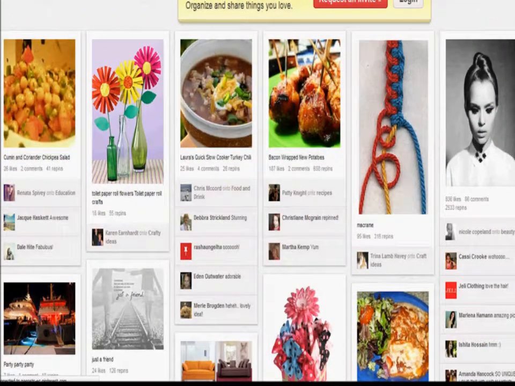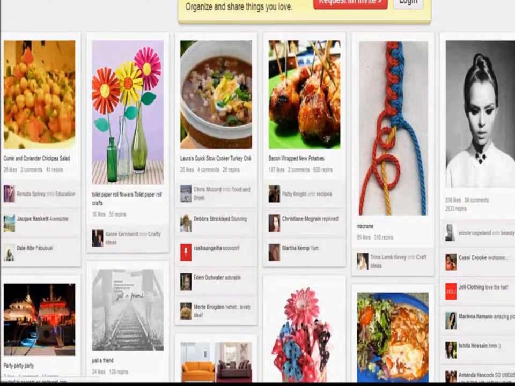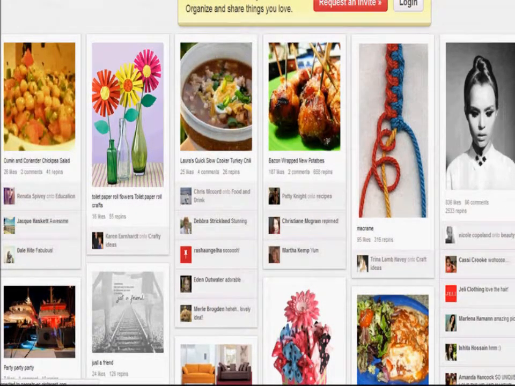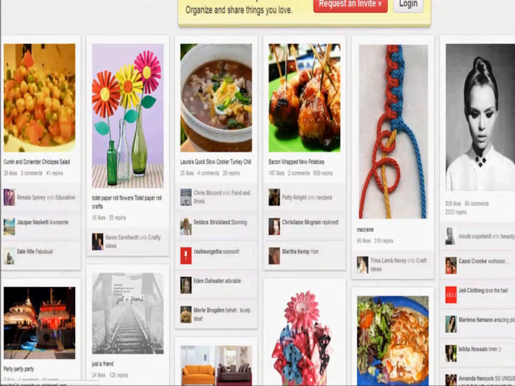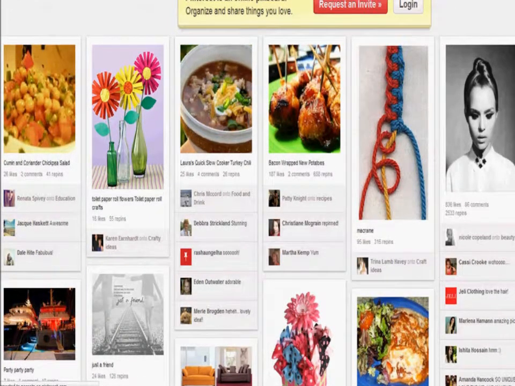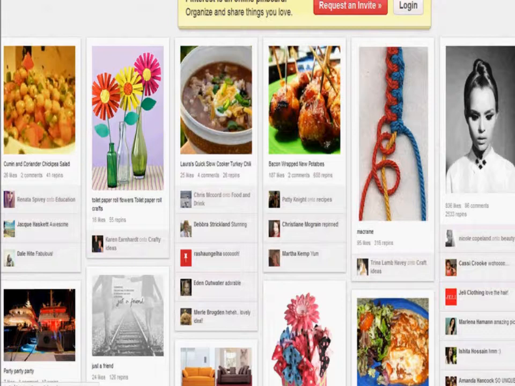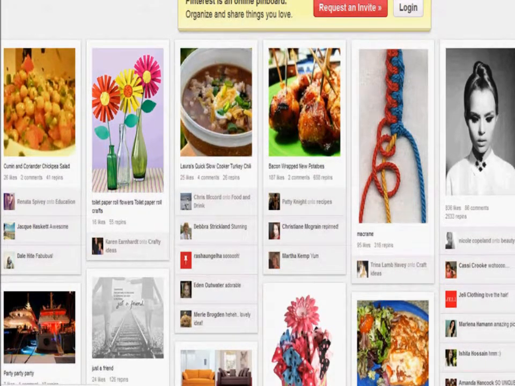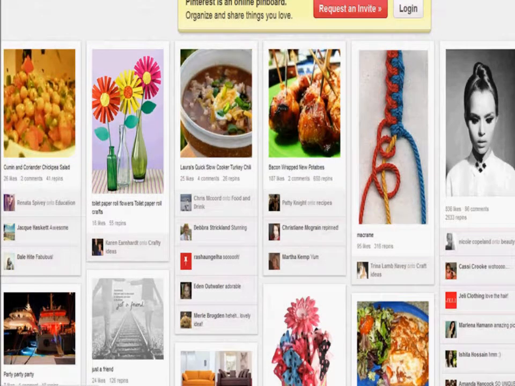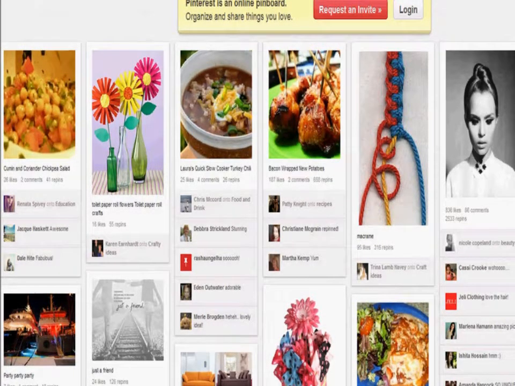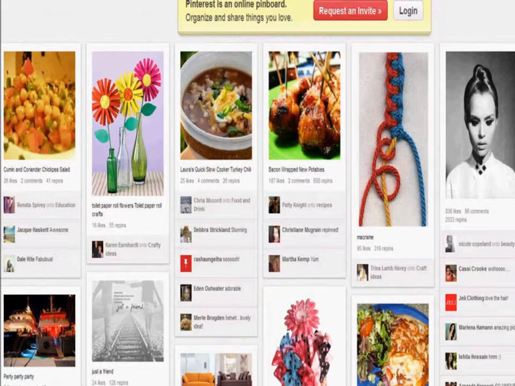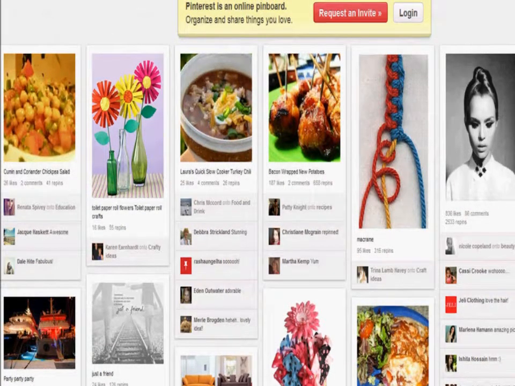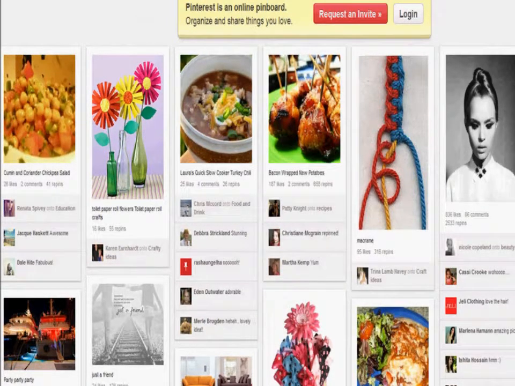Okay, so for those of you that think that there's problems with repinning people's stuff, I want you to remember this: that YouTube video is so popular and everyone knows that, and on every video that they make, there's a link on there, a share button to share it. They basically want everyone to share all the videos, and you can take those videos and put them on your blogs or your websites, and that's how they go viral.